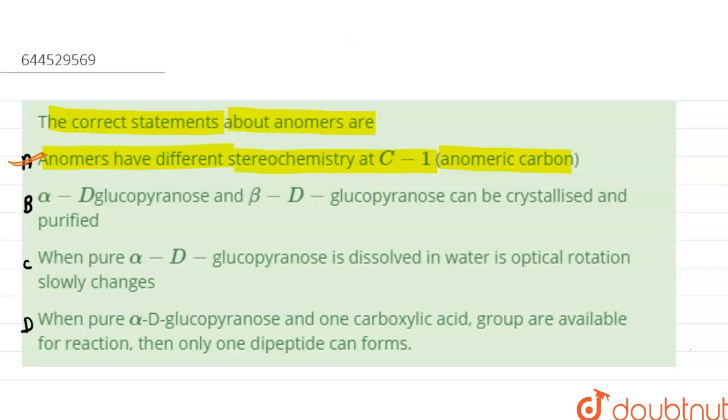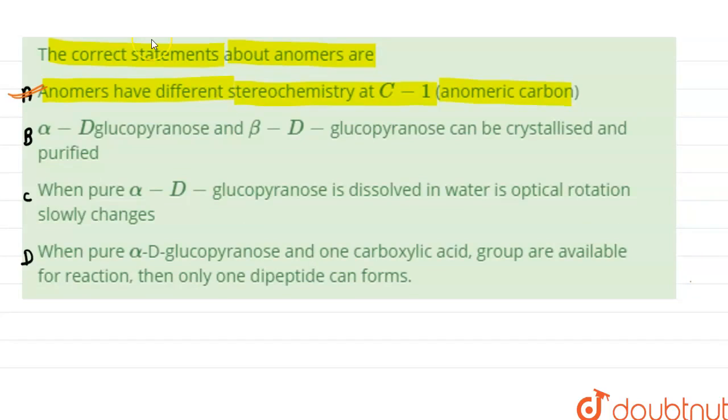If we consider statement B, which says that alpha D glucopyranose and beta D glucopyranose can be crystallized and purified, this is correct because both alpha D glucose and beta D glucose have different melting points.